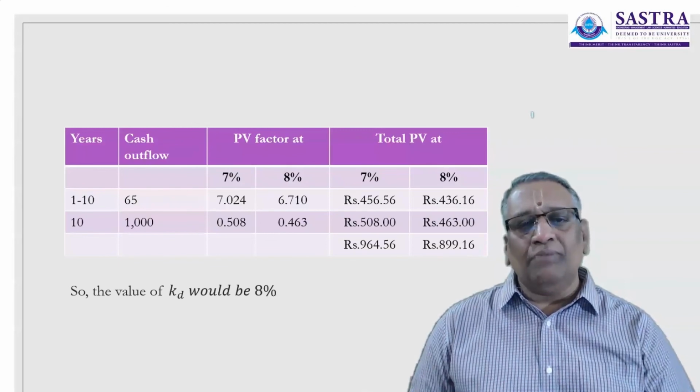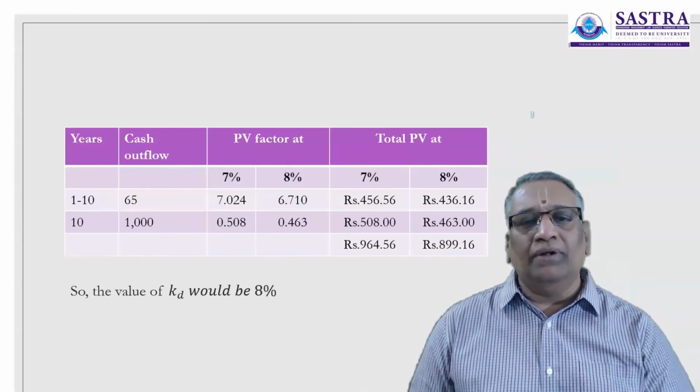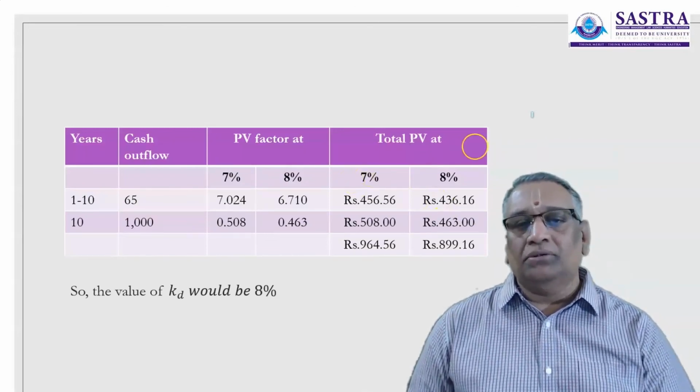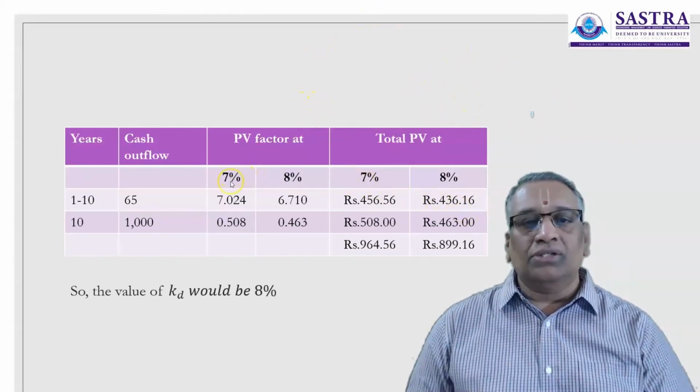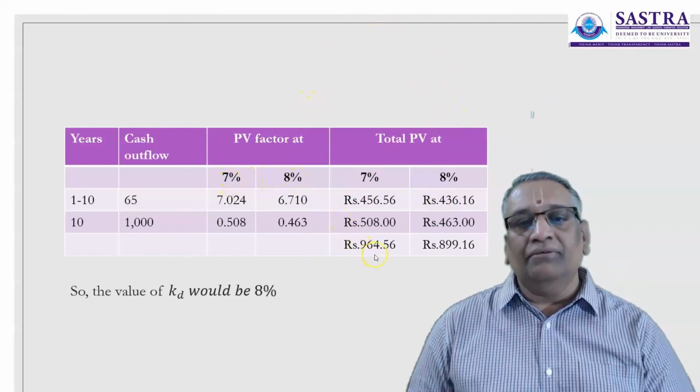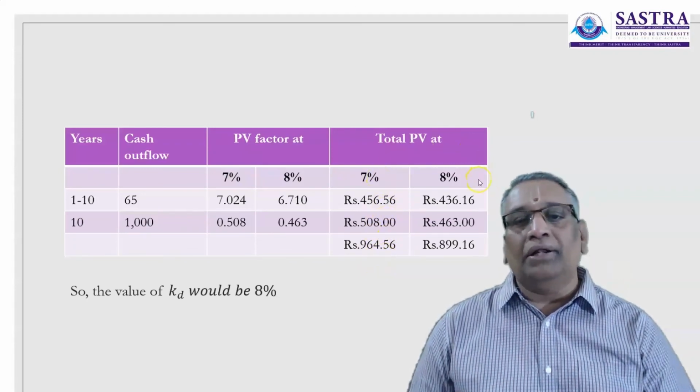You may start with 5% and 10%, and you can even interpolate to approximate the interest rate. Or you can assume any rate and decide the net present value. This is your present value, and by subtracting rupees 900 from this, you will get the net present value. If the net present value is more, you have to go in for the higher interest rate.